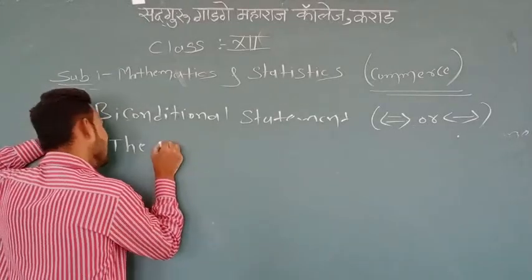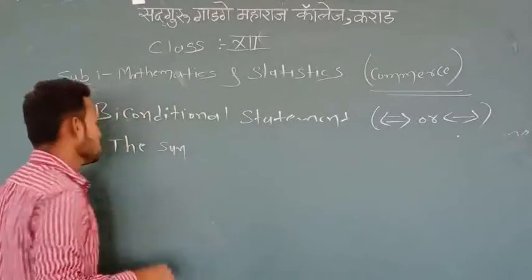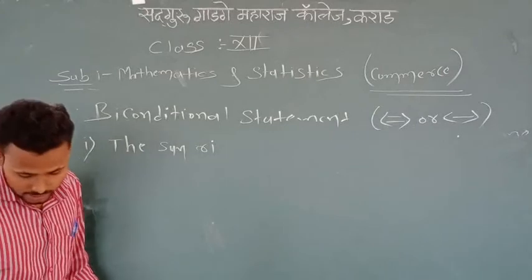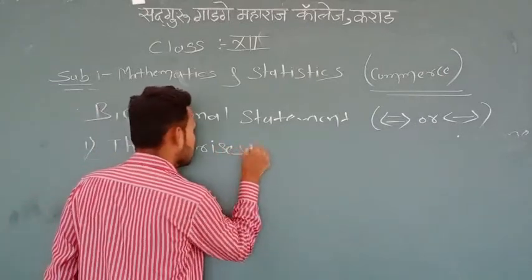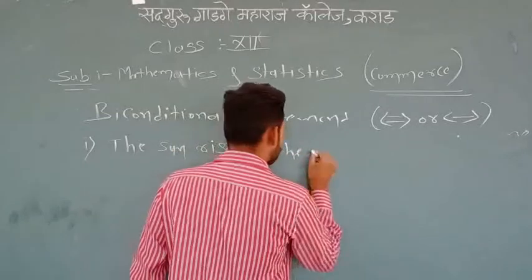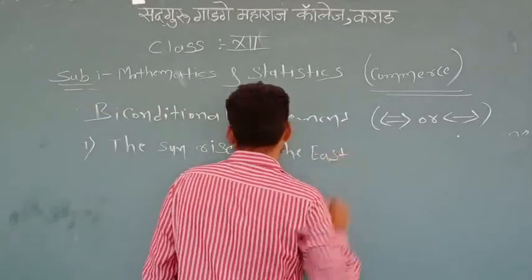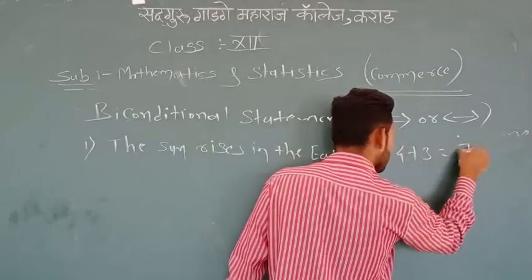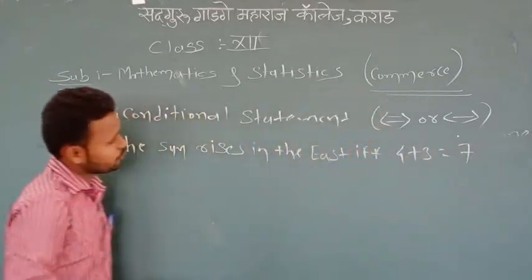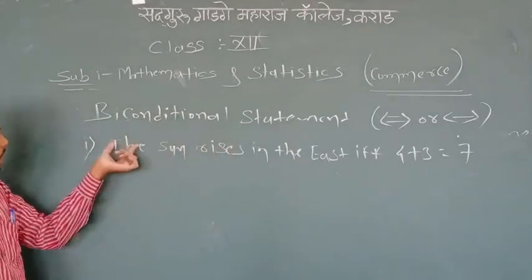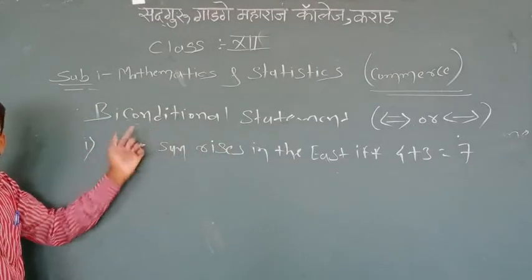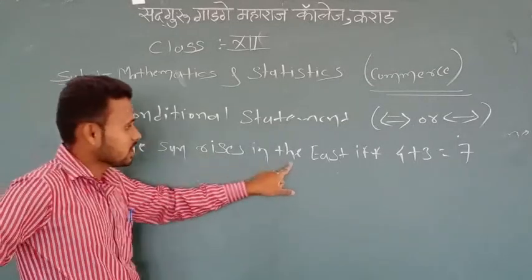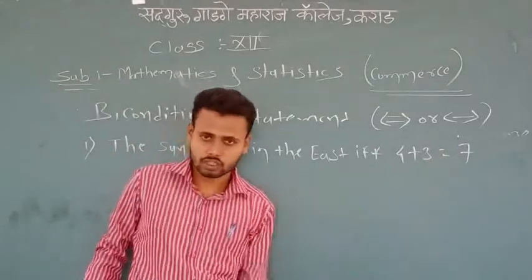The statement here is: the sun rises in the east if and only if 4 + 3 = 7.